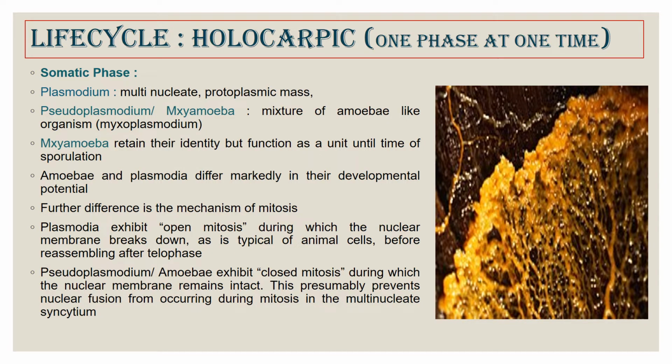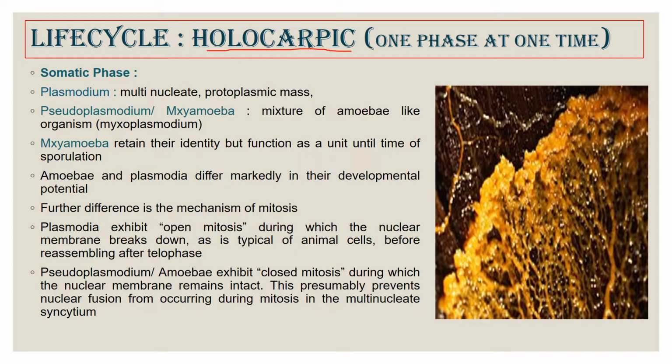This type of life cycle, divided into two phases that do not occur together, is called holocarpic. Organisms where the reproductive as well as the vegetative phase occur together are called eucarpic. But our slime mold is holocarpic.